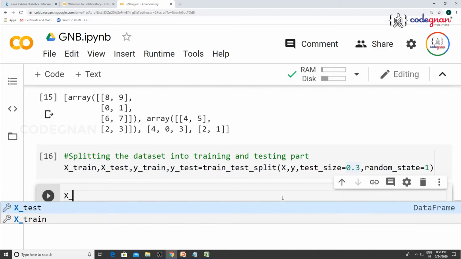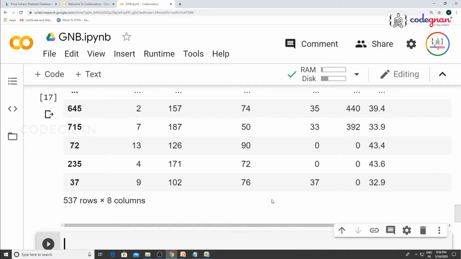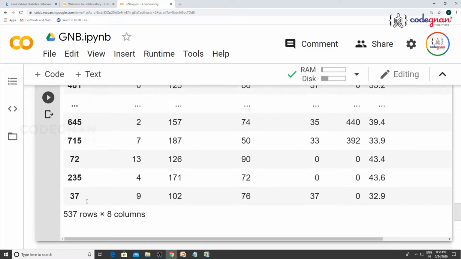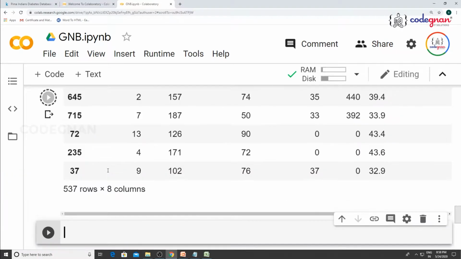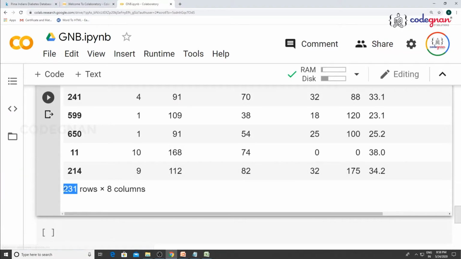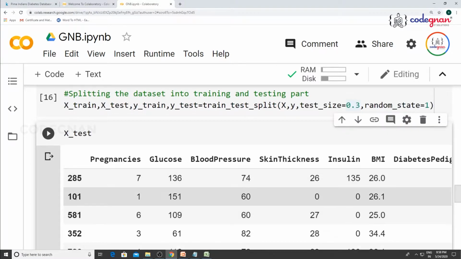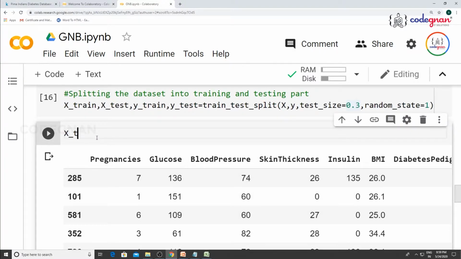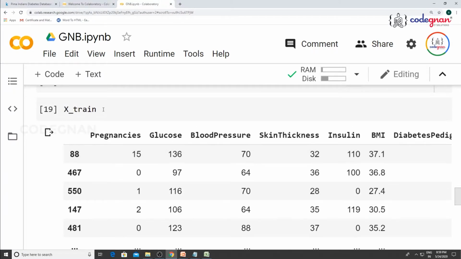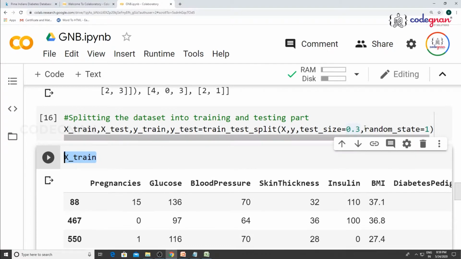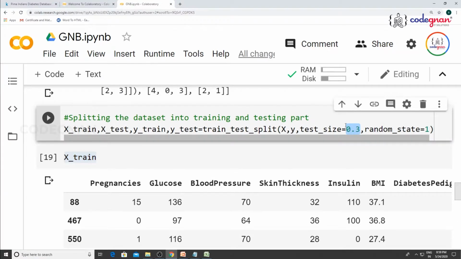If you want to see the values, you can see x_train, you can see 537 rows, because you get 70 percent, right? And if you go for x_test, you can see the different values, 231 rows. See, different values, no consistency. How does the splitting happen? For x_train, you can again see the values. It depends on how the splitting is occurring, only depends on the number of values. You can go for the train size parameter here. If it is train size, you give it as 0.7. If it is test size, you give it as 30 percent, right?